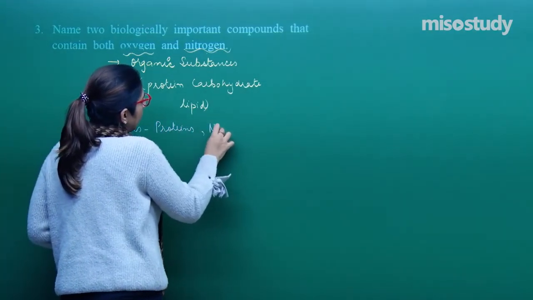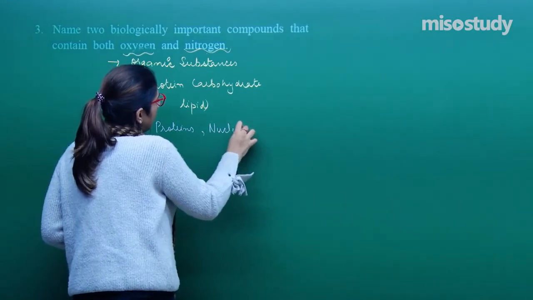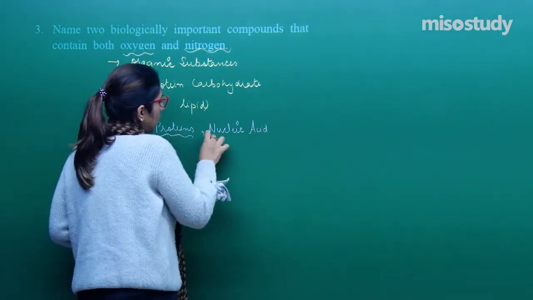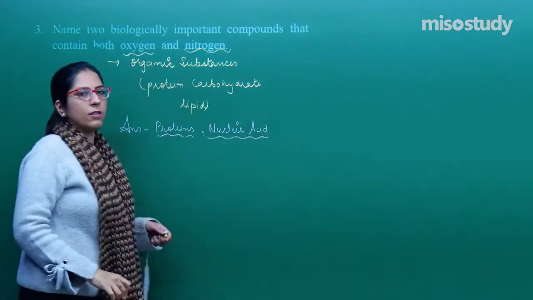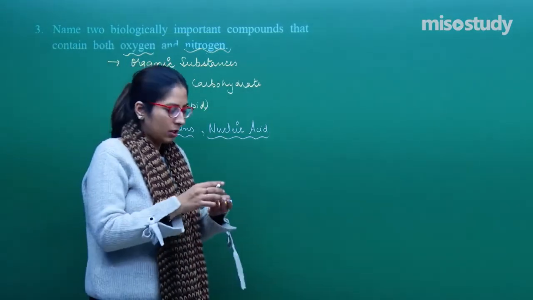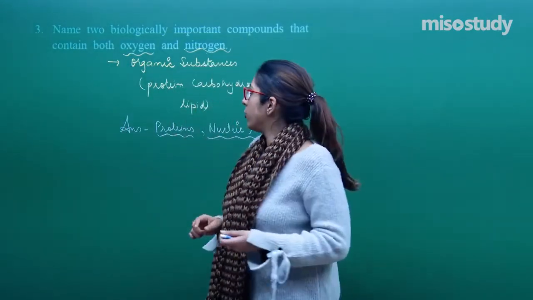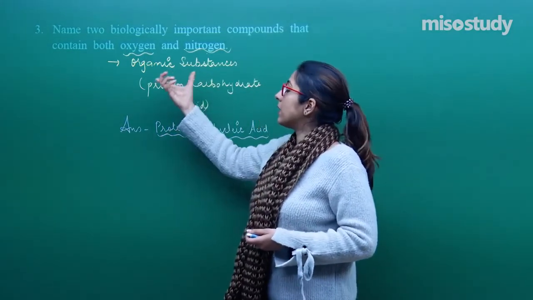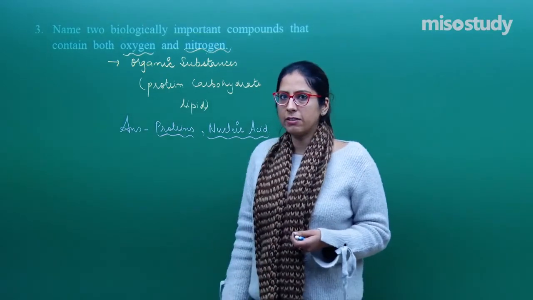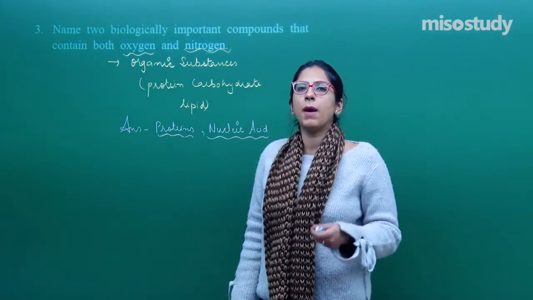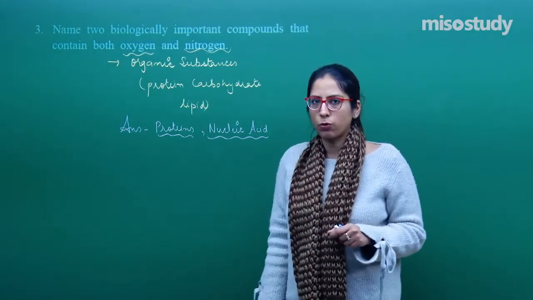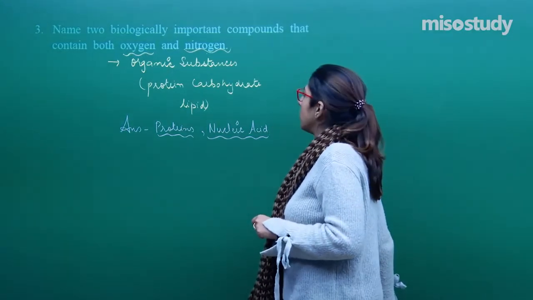and nucleic acid. Proteins and nucleic acid are those substances for which oxygen and nitrogen are important for their formation. When you see the internal structure, they have a carbon backbone having a chain of oxygen and nitrogen. Let's move on to the next question.